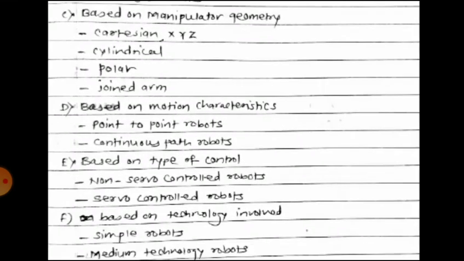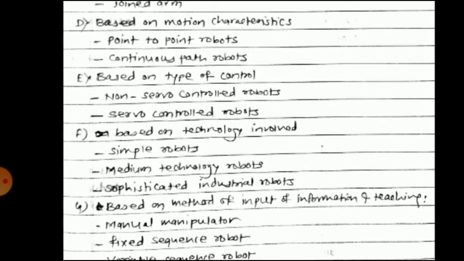The next category, that is fourth category, that is based on motion characteristics, involves point to point robots, continuous path robots. Then fifth category, that is based on type of control, involves non-servo control robots and servo control robots. Then next category is based on technology involved.